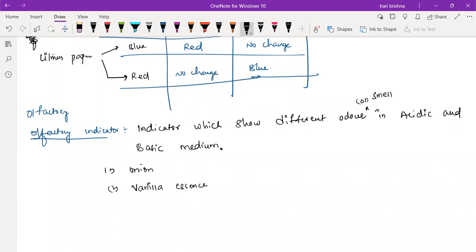So this is all about the indicators of acids and bases and the olfactory indicator.